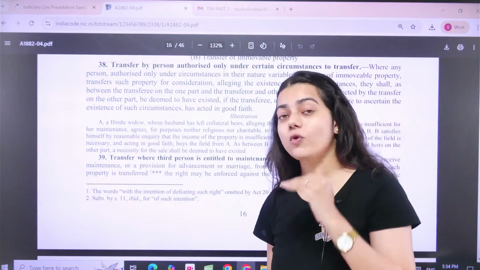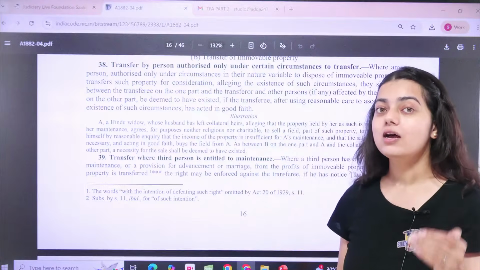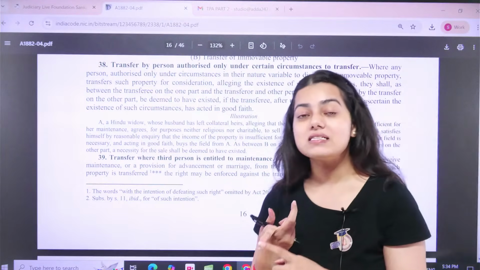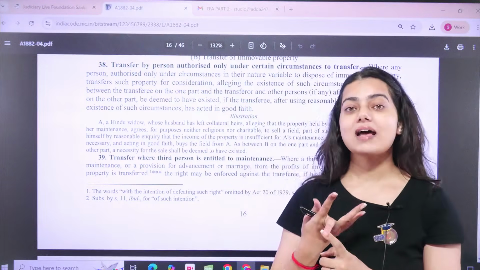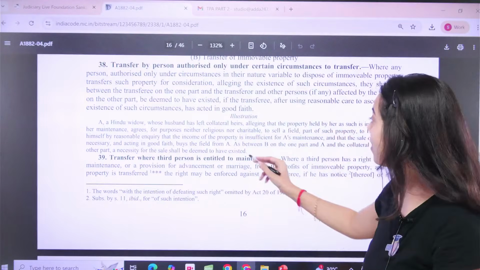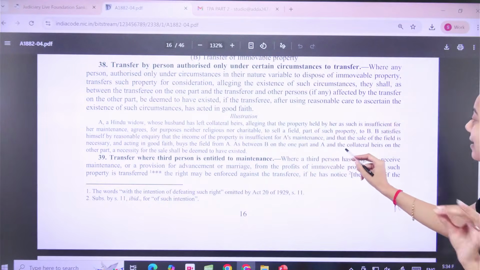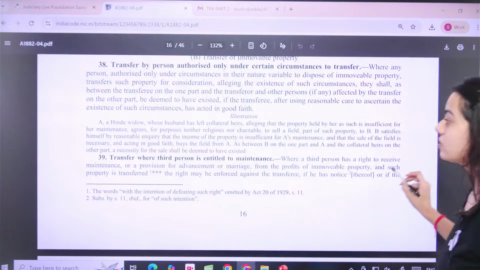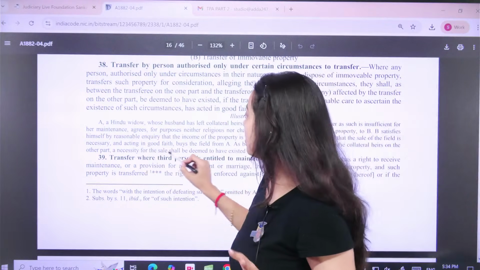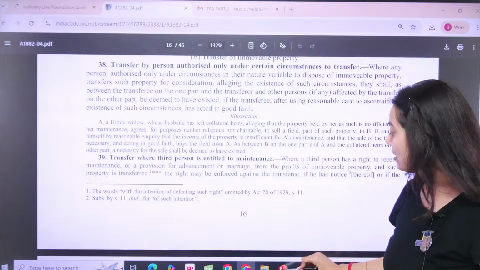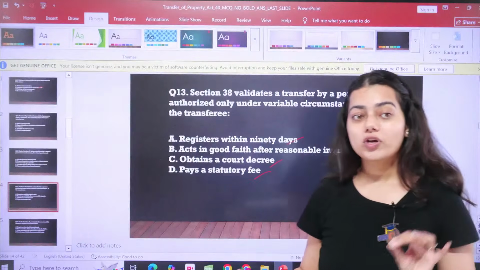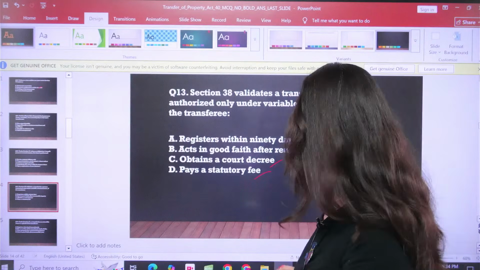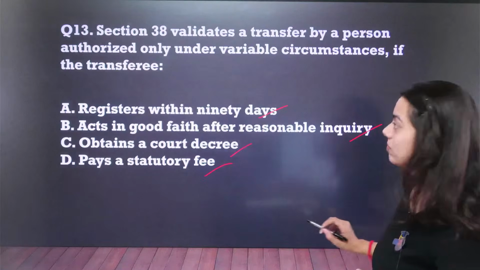Whatever act B has done, he has done after reasonable due care and in good faith. Now as between B on one part and A and the collateral heirs on the other part, a necessity for the sale shall be deemed to have existed. Okay, because there was a necessity, that is why this action was taken.